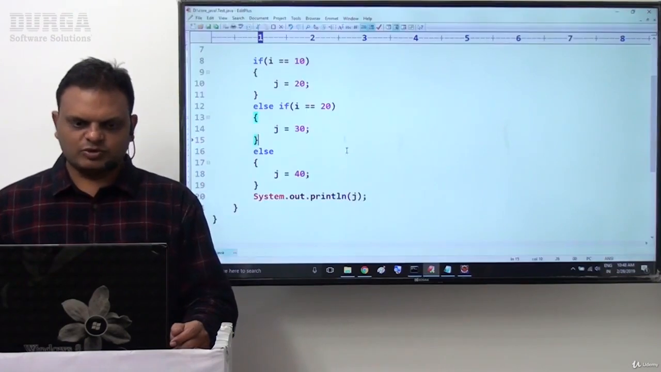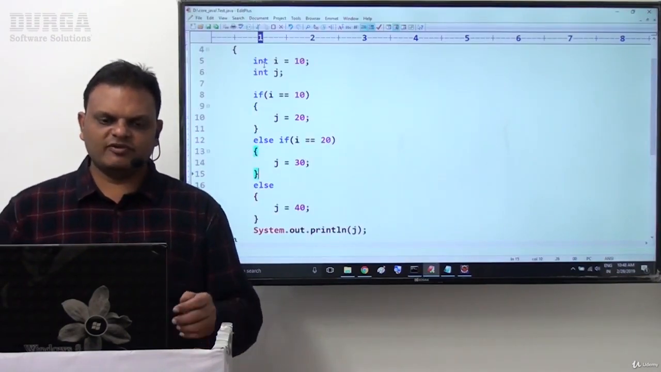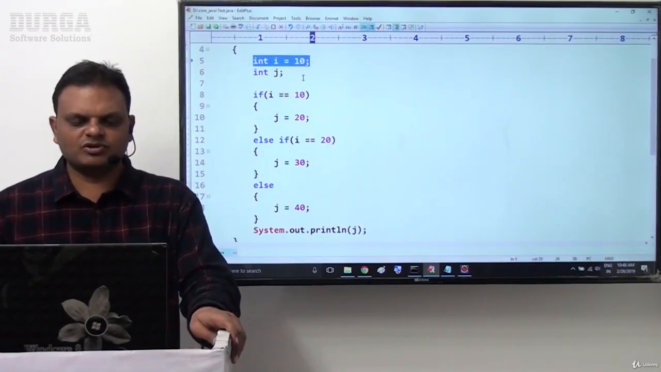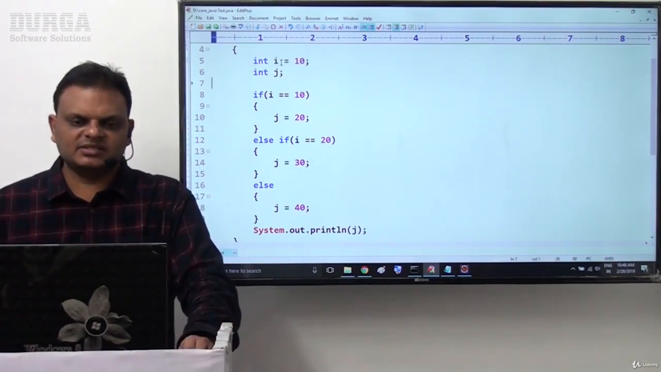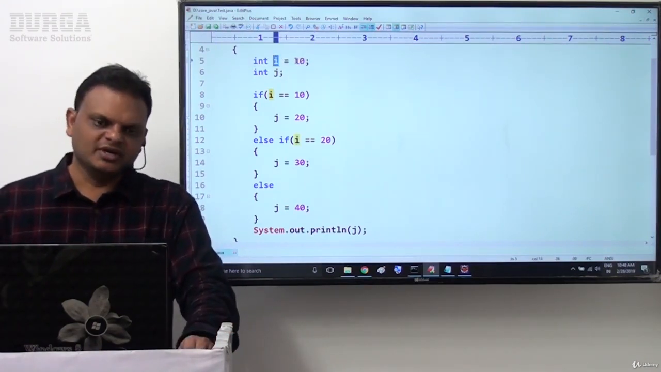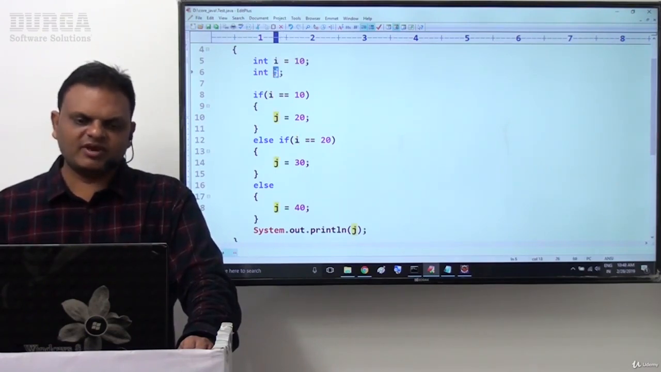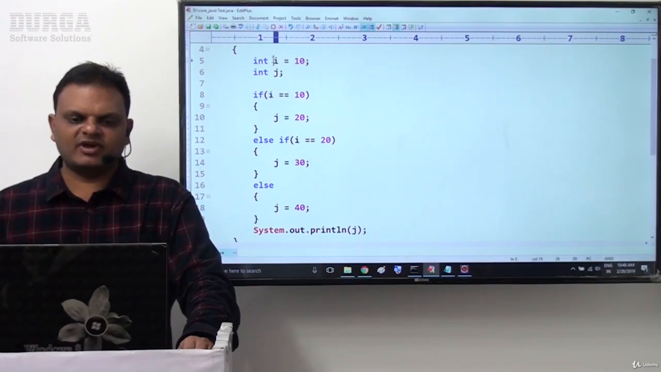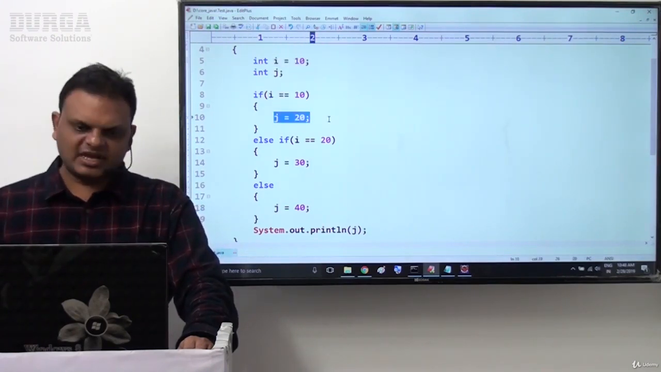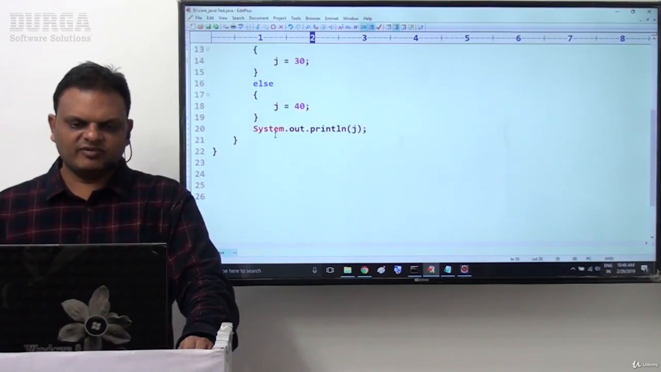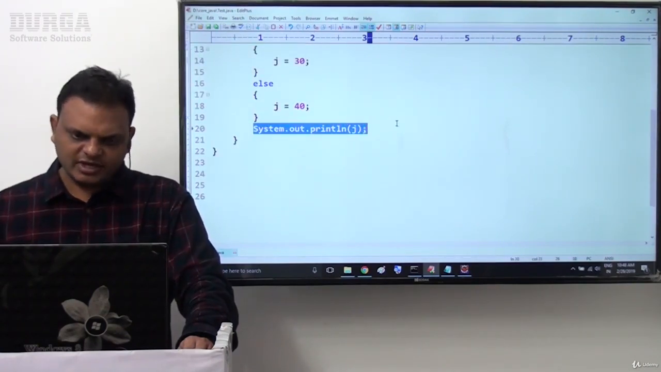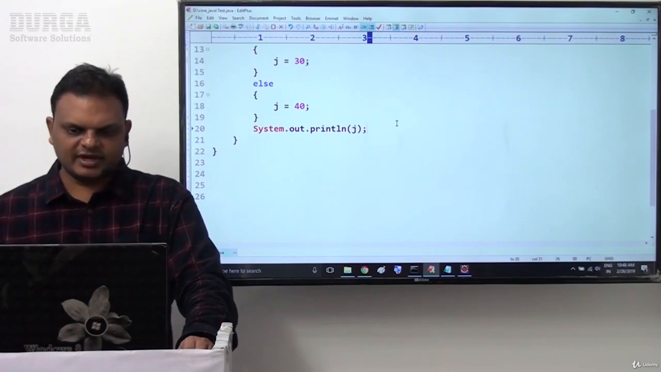When we execute this program, what will JVM do now? When JVM encounters this int i = 10, JVM will recognize this i value is 10. That's fine. Okay, j variable is recognized but no value is available. If i == 10, that means i value is 10. 10 == 10, condition is true. j = 20, finalized. Then directly JVM will come to System.out.println(j), and the value 20 will be displayed.